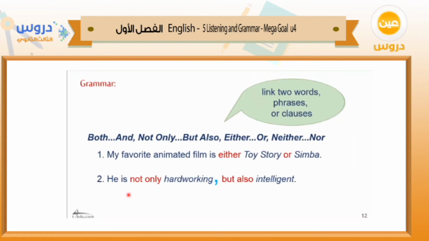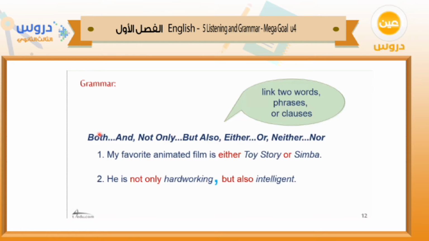Now let's move to the grammar. For conjunctions, we have two kinds: paired conjunctions and coordinating conjunctions. The paired conjunctions are like both and, not only but also, either or, neither nor. What's the meaning of paired conjunction? It means two words that we use to connect two words, two phrases, or two clauses together.